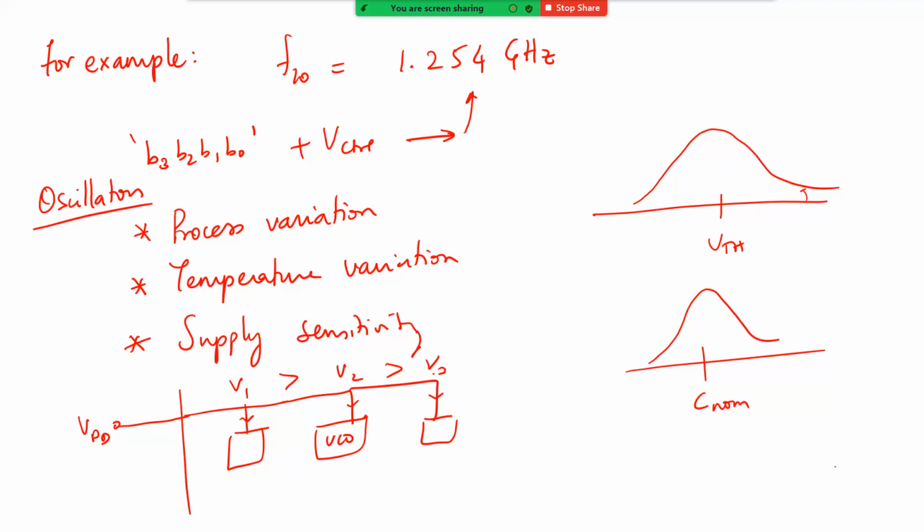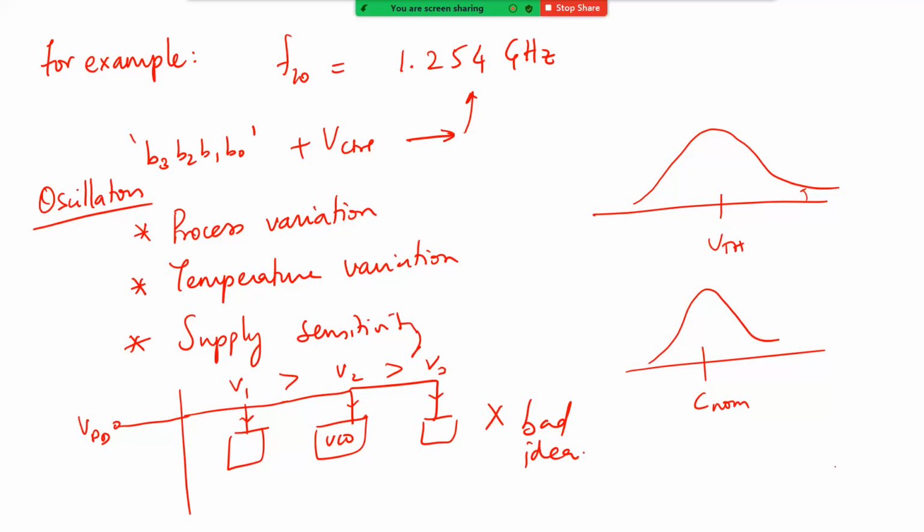Now in addition, if you put varactors or MOS capacitors and so on, the VCO becomes even more sensitive to supply. Okay, so as the VDD changes, you're going to have slightly different frequencies of oscillation because these capacitances are going to slightly move around. Which is why this is a very bad idea.